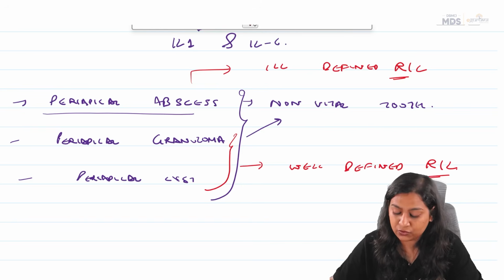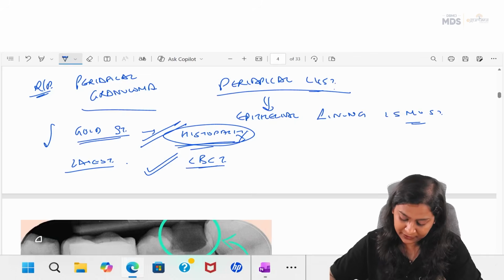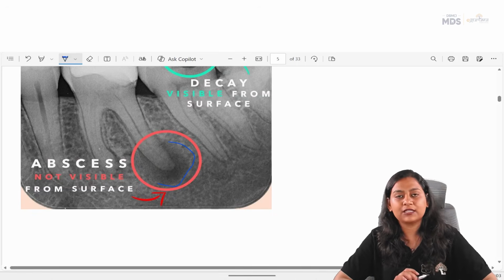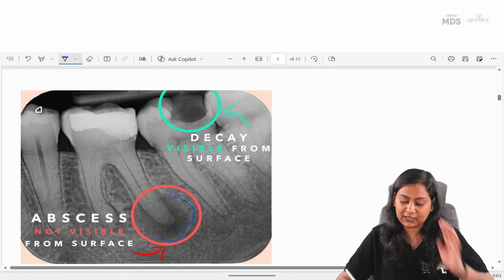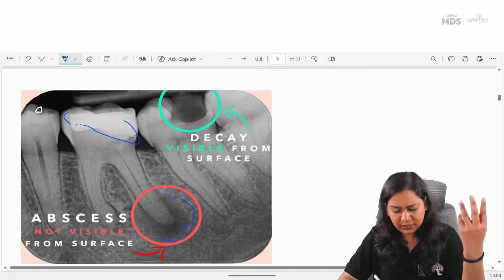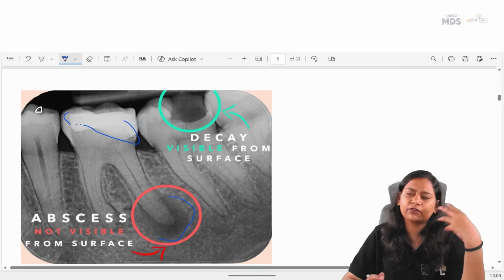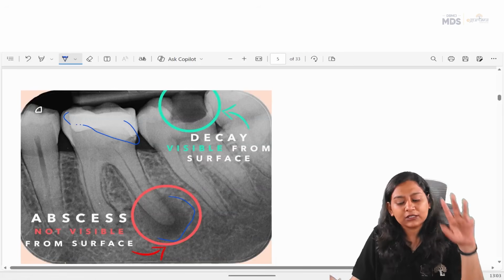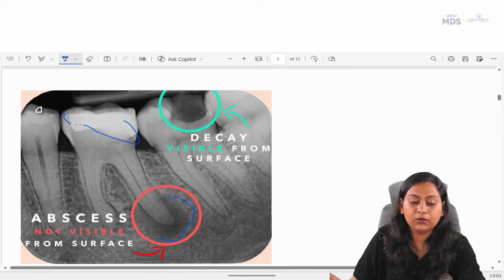Okay, so I'll just show you the radiograph of periapical. Now see, this is an ill-defined radiolucency. Now again, the tooth is either restored, because of continuous source of inflammation from the restored tooth, or because of any decay, or because of trauma, the tooth has become non-vital. So all these three are associated with non-vital tooth.